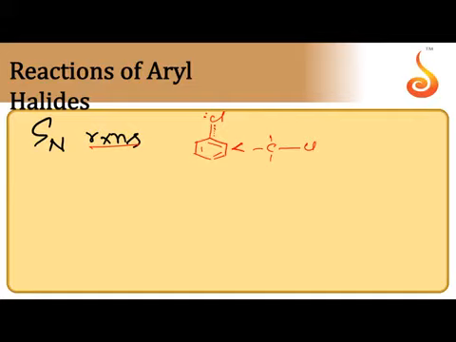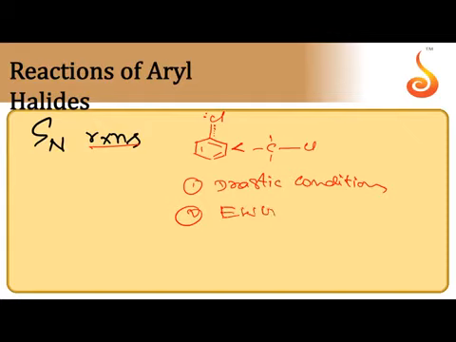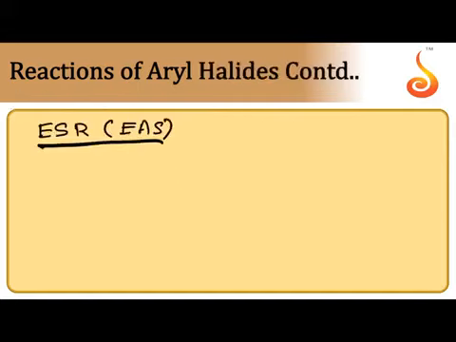But we can make aryl halides undergo SN reactions by creating drastic conditions. Drastic conditions means high temperature and pressure, and by keeping an electron withdrawing group like NO2 at the ortho and para positions, we can make aryl halides undergo SN reactions.